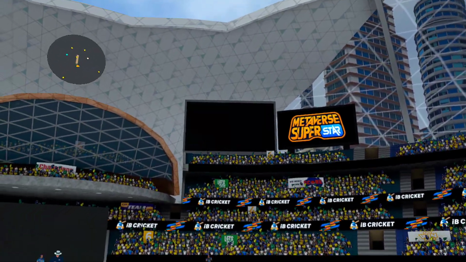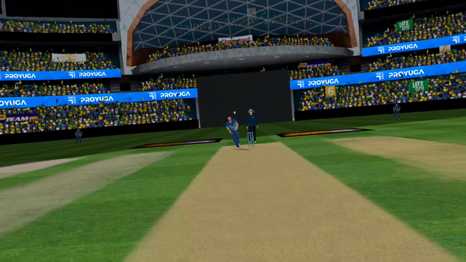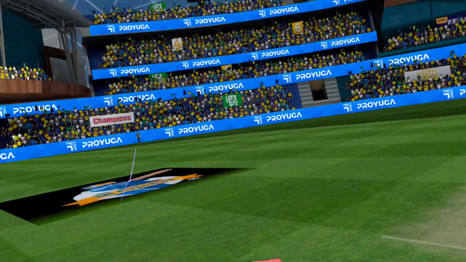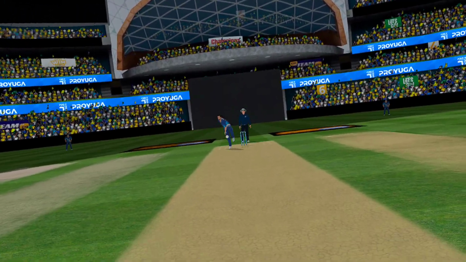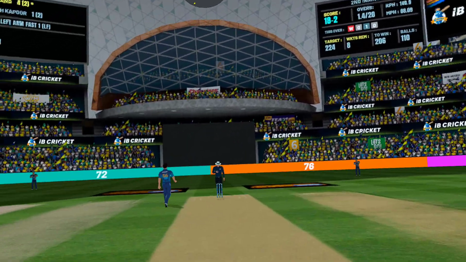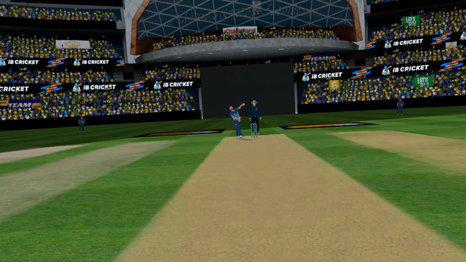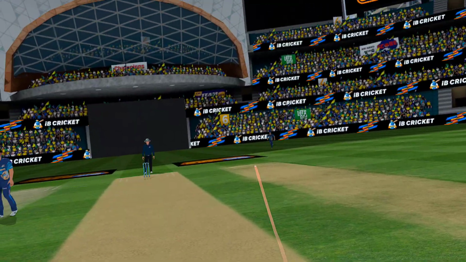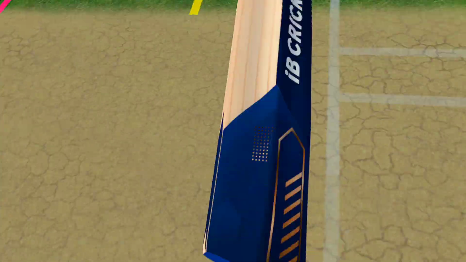That's a dot. Mistimes the shot. The result is a single and batsman is off the mark. Batsman relieved. Wicket missed by inches. Batsman just doesn't get the connection. Could have played it better there. 1 run added to the tally.